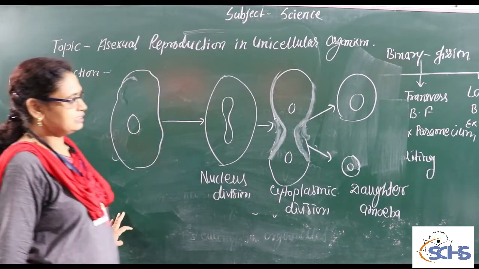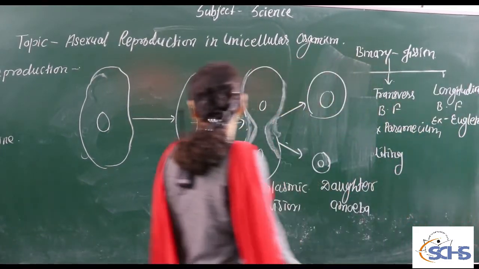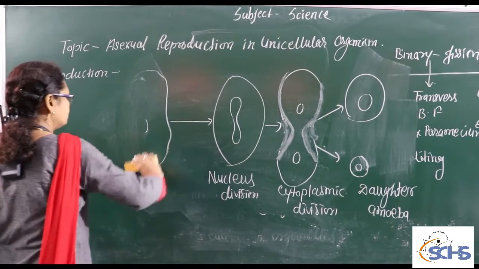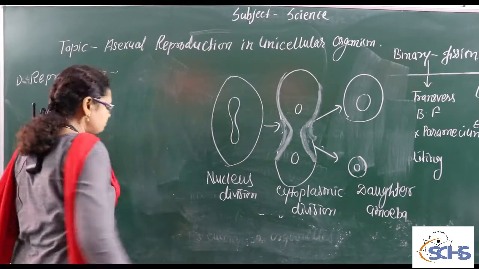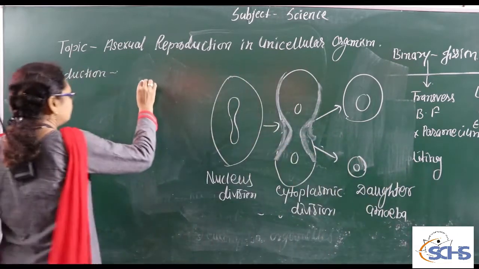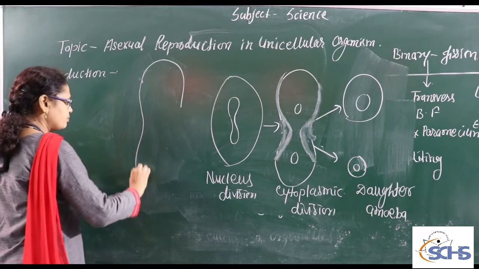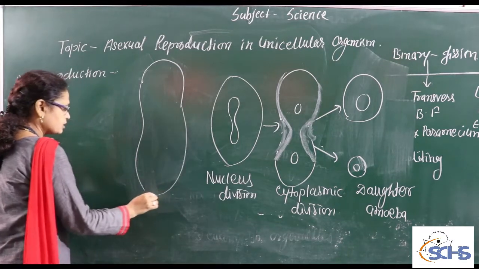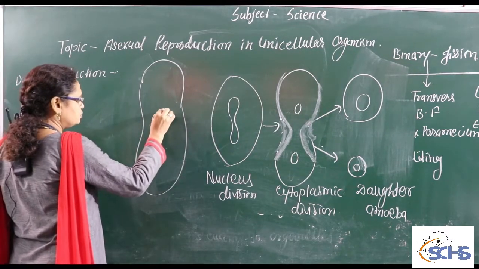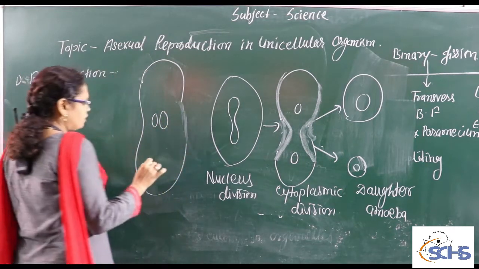Now the second one is transverse binary fission. We all know the shape of paramecium. Paramecium is slipper shaped. How many nuclei can we see? Two nuclei.